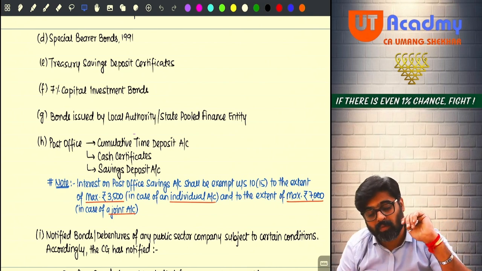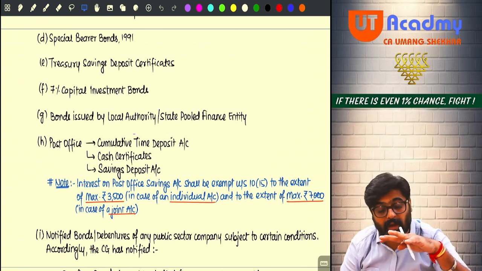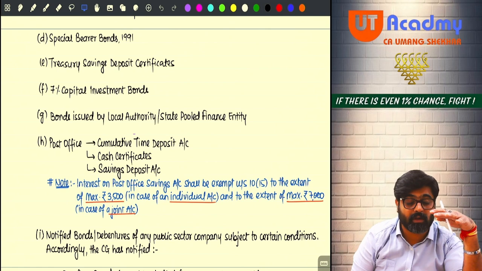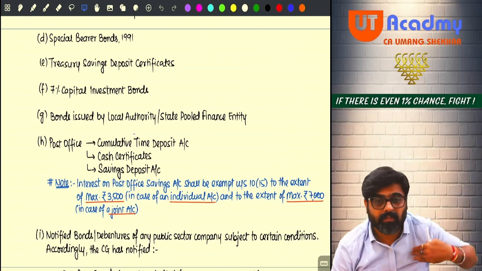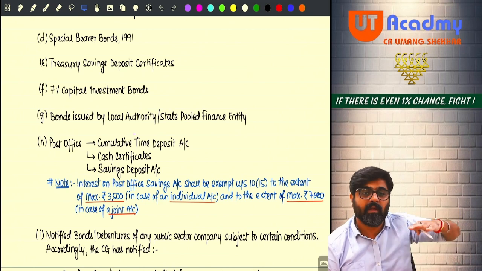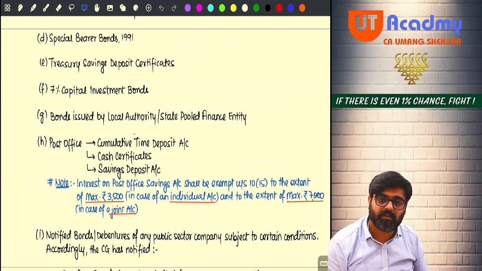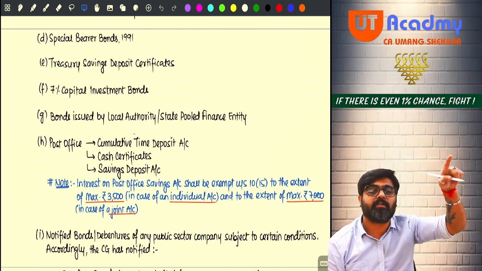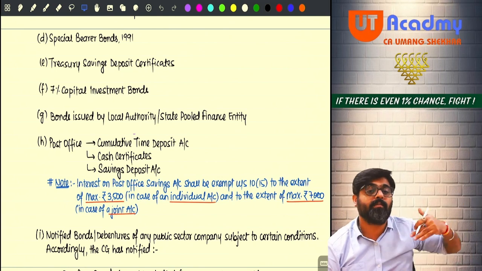But what if you have a joint savings account in a post office? Can you have a joint savings account in a post office? Yes. Me and my father, we both have one joint savings account in a post office. My father is the secondary holder of that account, and I am the primary holder.